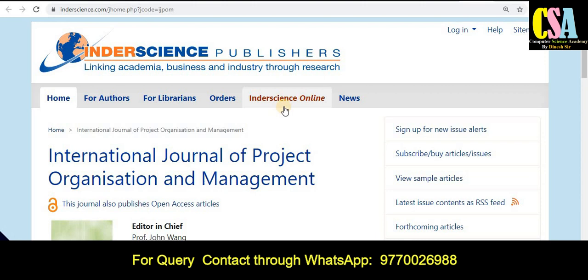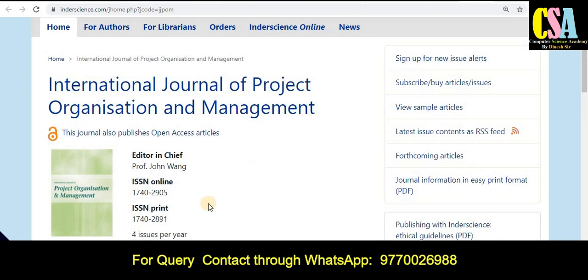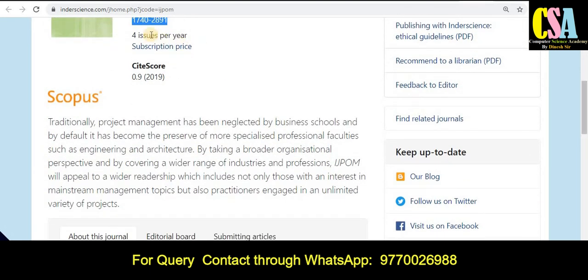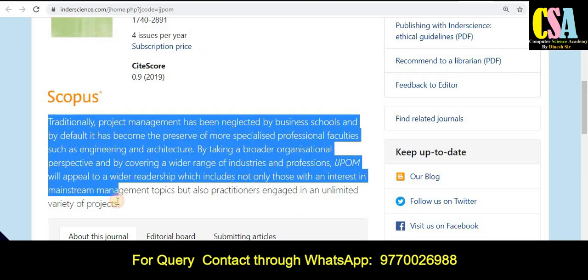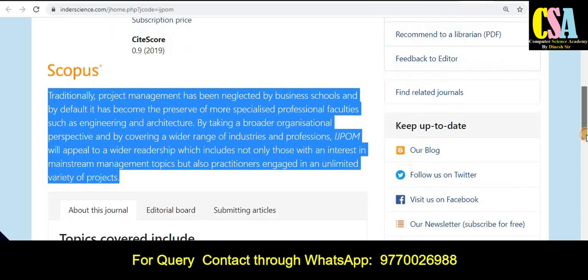The next journal from the Inderscience publisher is the International Journal of Project Organisation and Management. This journal is also published in both print version and online version, and publishes 4 issues per year. This section provides the information about the journal description and journal information.